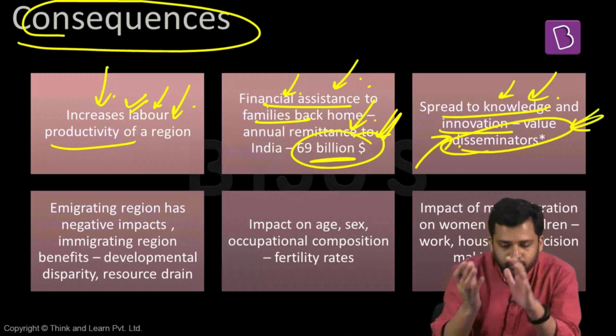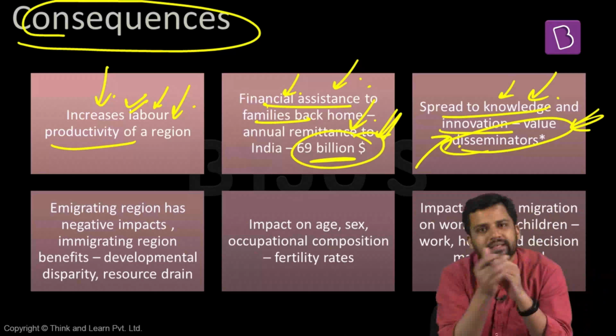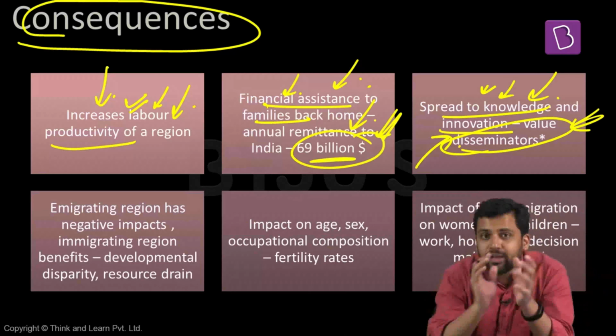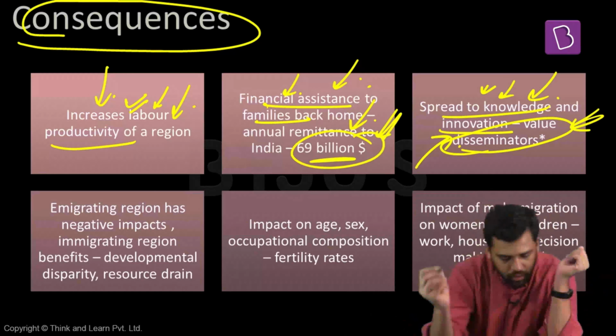They act as value disseminators. From rural areas, people can go to urban areas. At different points of time, they might come back to rural areas. And when they're coming back to rural areas, they might spread new knowledge, they might spread innovation. They might spread new values as well. Values in urban areas and values in rural areas can be different. We have already seen this.